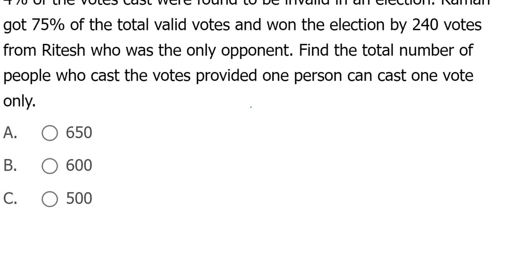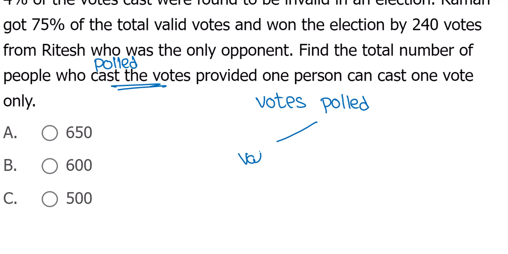See, polled votes, cast votes, votes cast. So total votes polled, votes cast is nothing but we can say polled. Cast is nothing but polled, easy thing, right? So votes polled can be valid and invalid, two categories.